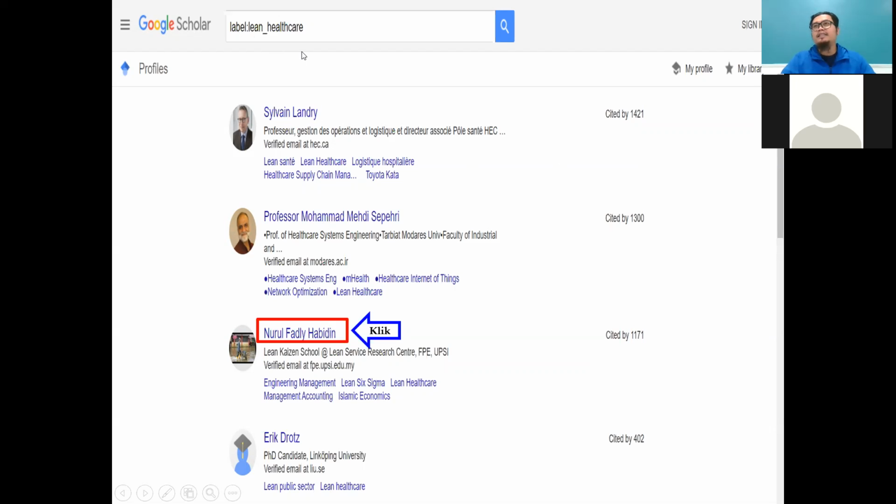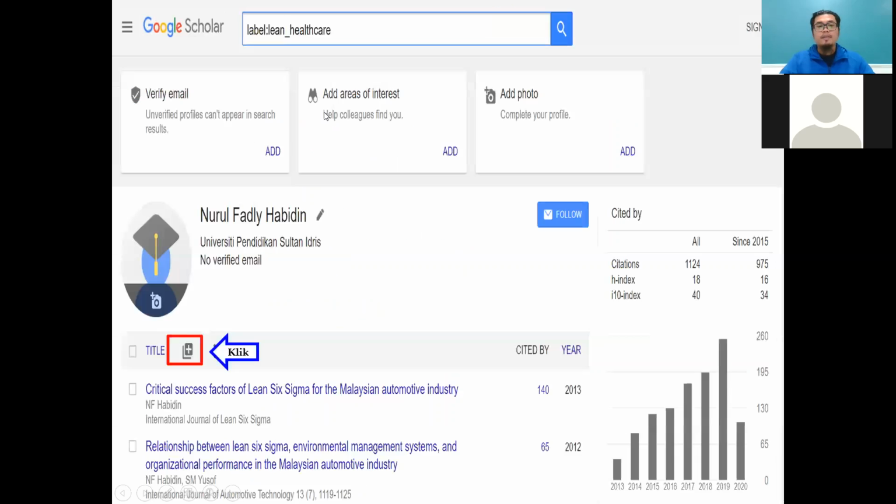Let's say your background is education management. Please write the label education underscore management. Google will find which experts are from these fields. That's very important, so that's why you need to register a Google Scholar account, so you can easily assess who the suitable expert is, or choose your expert. In this case, I write lean healthcare because I need to find out which experts are from the lean healthcare field.